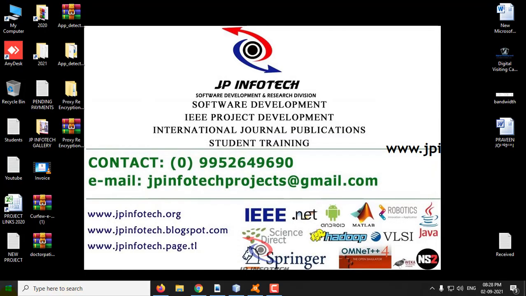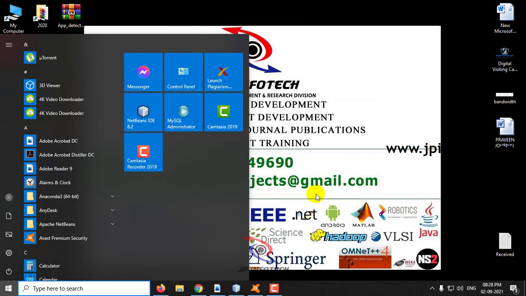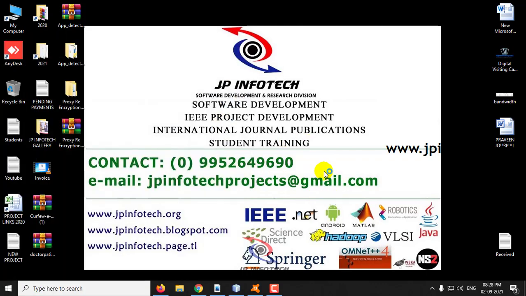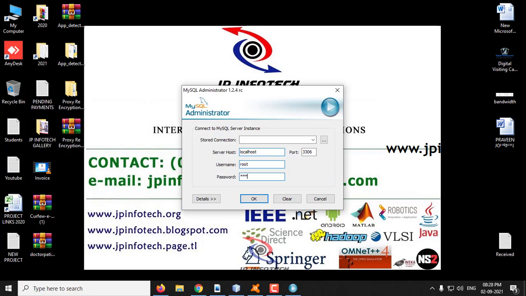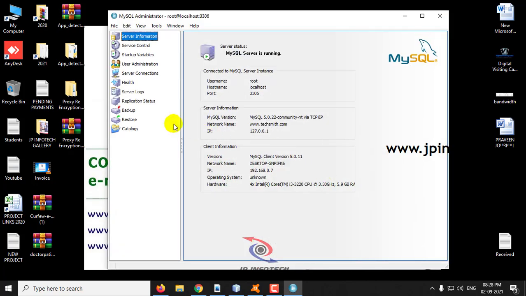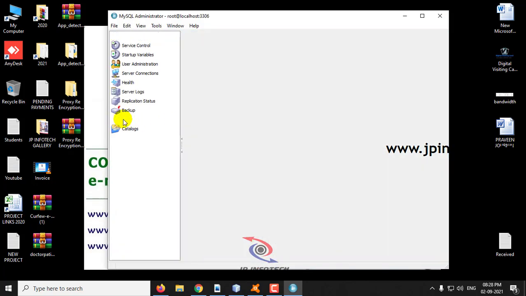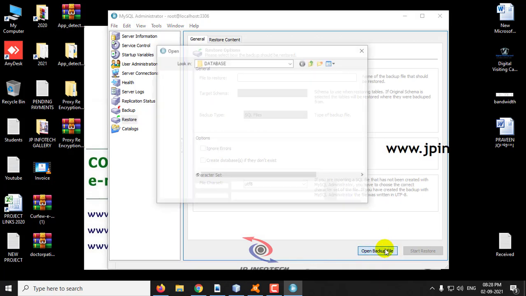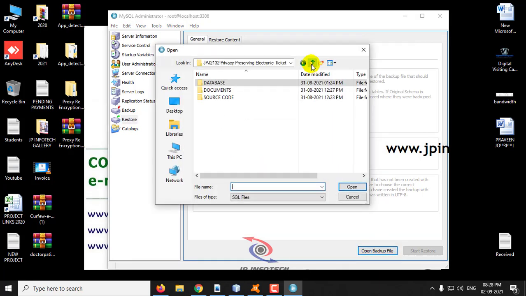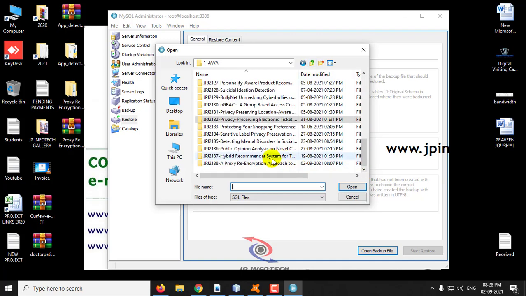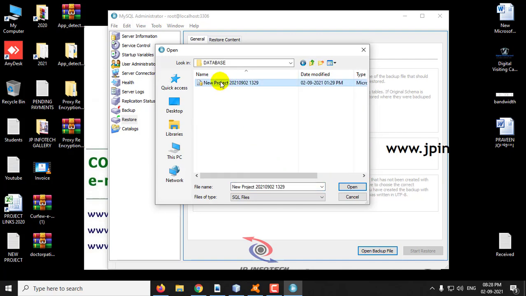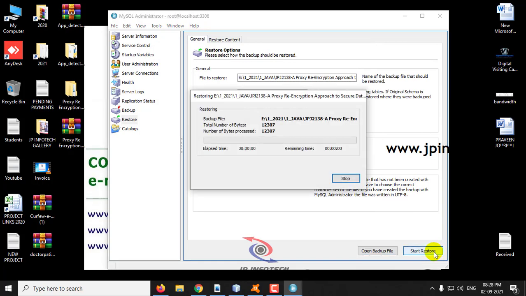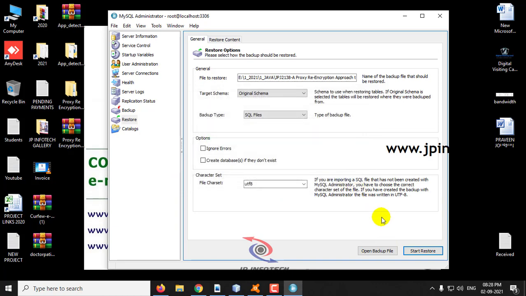Meanwhile, let us attach the database in MySQL. Go to MySQL administrator, enter the login credentials, and you can see the restore option in the left side panel. Click the restore option, and here you can see open backup file. Click the open backup file button, go to the source code location, where you can find the database folder, select the database and click start restore. Now you can see the restoration operation finished successfully. Click OK, and you can close this MySQL administrator.